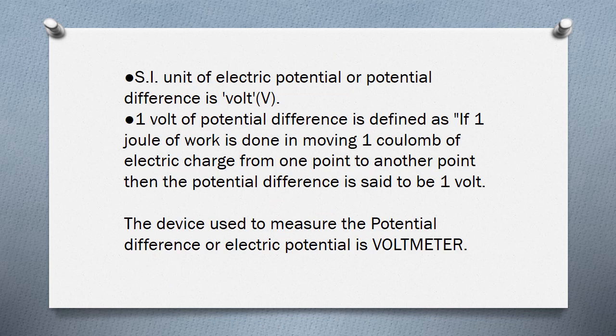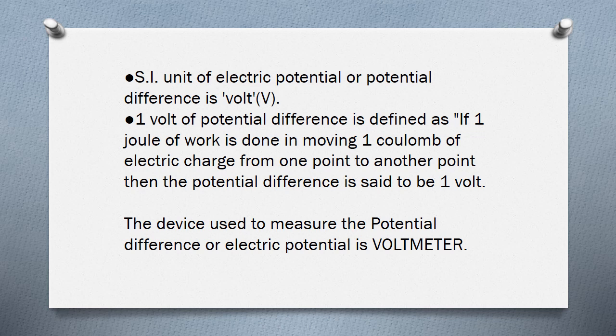The SI unit for electric potential or potential difference, for both those terms, is volt. It is represented with the symbol capital V. 1 volt of potential difference is defined as: if 1 joule of work is done in moving 1 coulomb of electric charge from one point to another point, then the potential difference is said to be 1 volt.